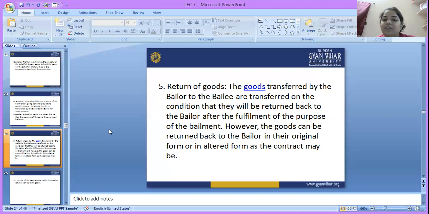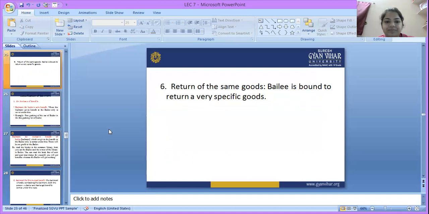That means in the form that was transferred by the bailor to the bailee, or in an altered form, as the contract may be express or implied. Return of the same goods: the bailee is bound to return the very specific goods. If I give my mobile to someone for a specific purpose, the bailee is bound to return it in its original form, the specific goods, to me.